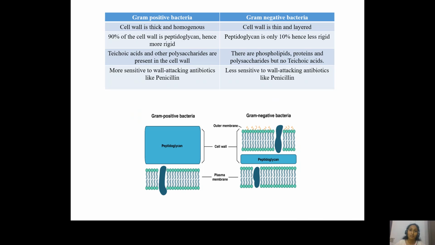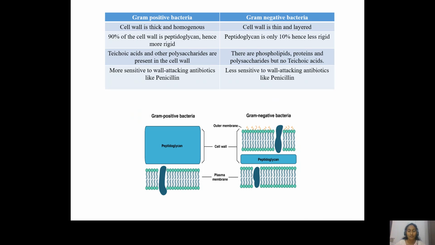And the gram-positive bacteria, because they contain a huge amount of peptidoglycan, are more sensitive to cell wall attacking antibiotics like penicillin. Penicillin breaks the beta-1,4 glycosidic linkages between the NAM and the NAG units. However, the gram-negative bacteria are not sensitive to cell wall attacking antibiotics because the peptidoglycan layer contributes only 10%